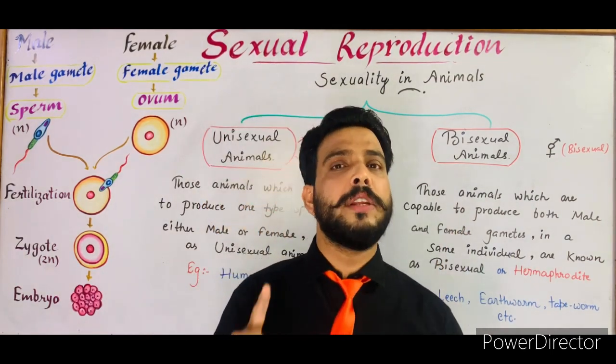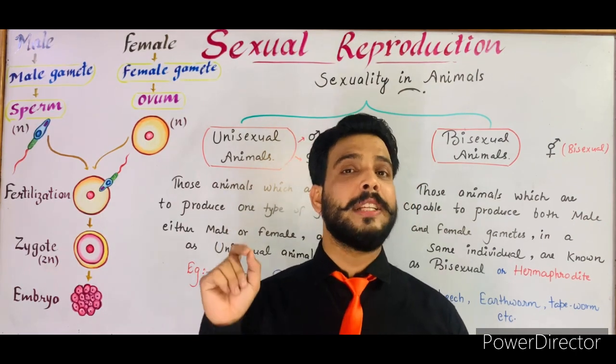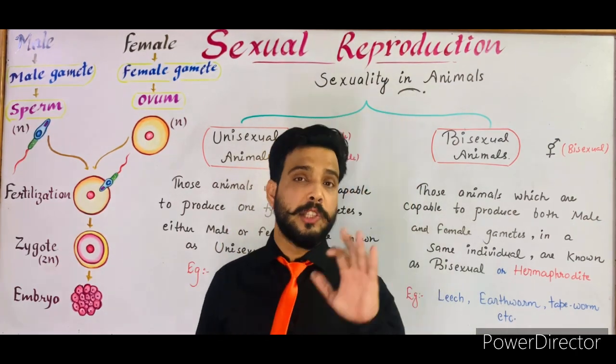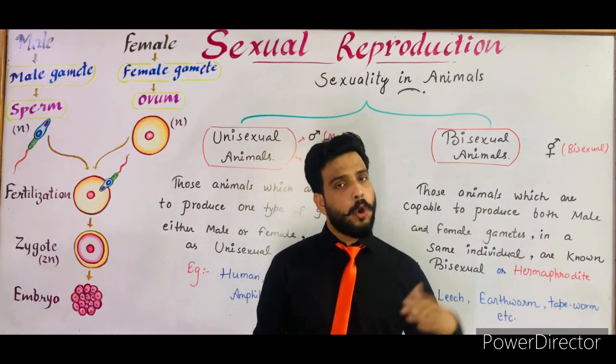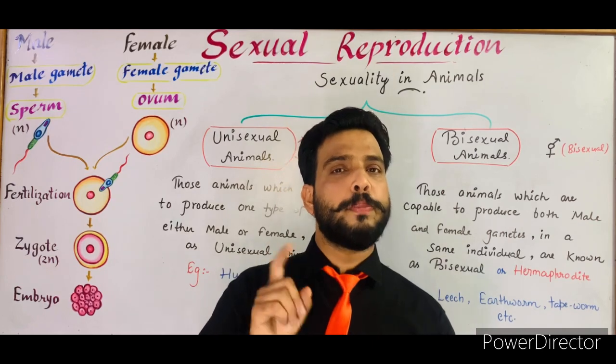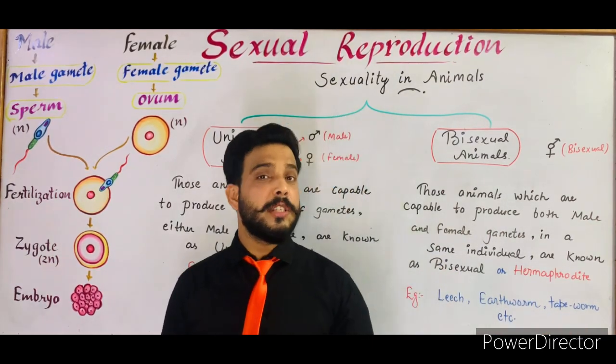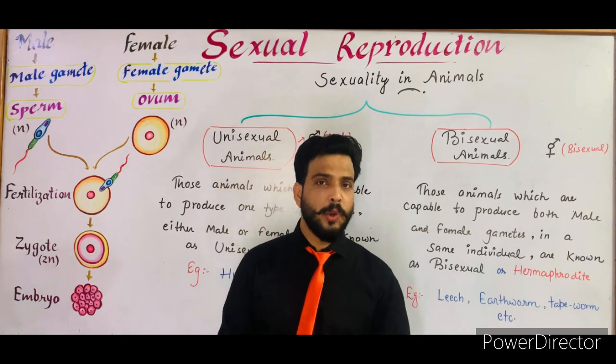It can produce only one type of gamete because it consists of only one type of reproductive or sex organ. Then this animal is termed as the unisexual animal. On the other hand, the bisexual animal is able to produce both types of gamete, male gametes as well as female gametes. That's why they are termed as the bisexual animal.